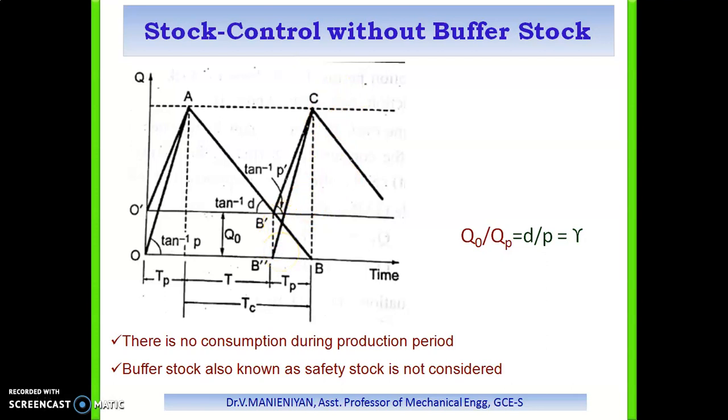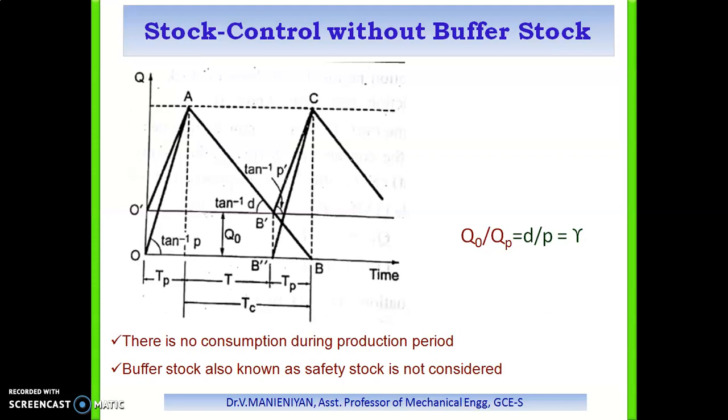In actual practice, preparation for production is done before point B double dash, to allow for the setup of machines. During the production period, the stock Q continues to decrease at the rate of D units per unit time, while the stock also builds up at the rate of P units per unit time.